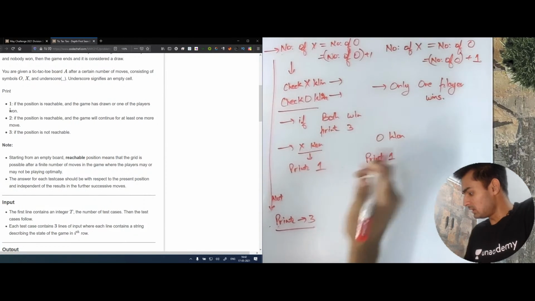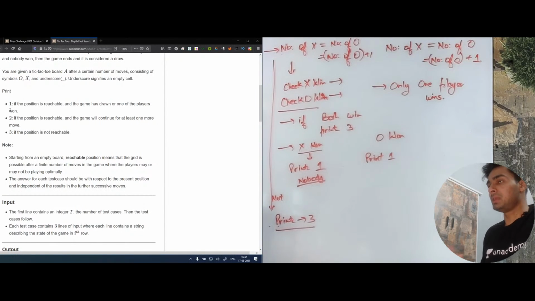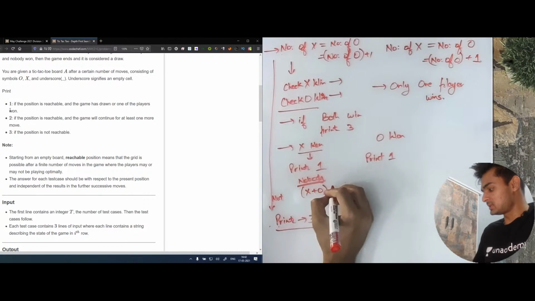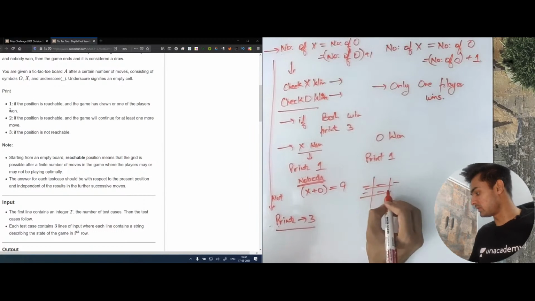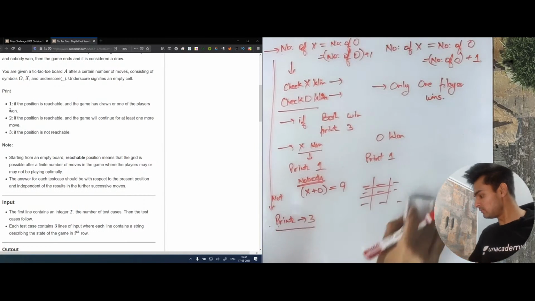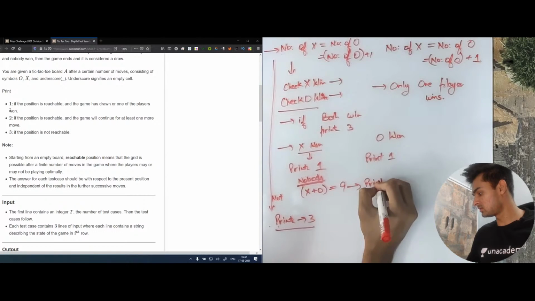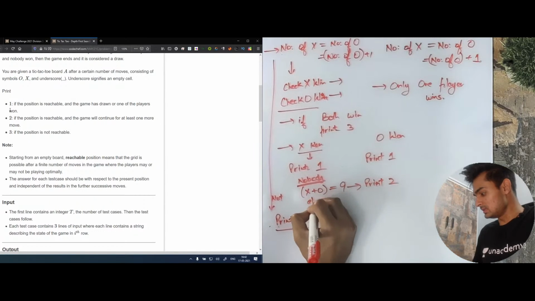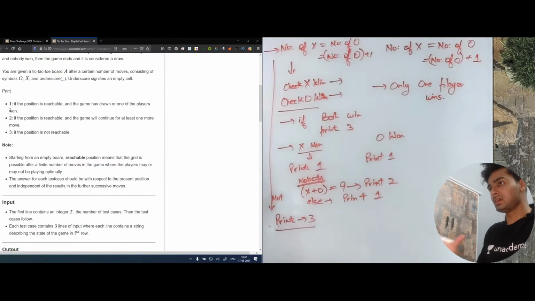But if nobody won, then we need to check whether this is a draw or whether we still can move. In order to do that, if the count of x plus o is 9, the reason being that there are 9 places on the board, 1, 2, 3, 4, 5, 6, 7, 8, 9, so if all the places are filled, that means this is a draw. We print 2, because this position was reachable but the game cannot be played anymore. Else we print 1, because nobody has won, but still any player can move, since the game is not a draw by now.